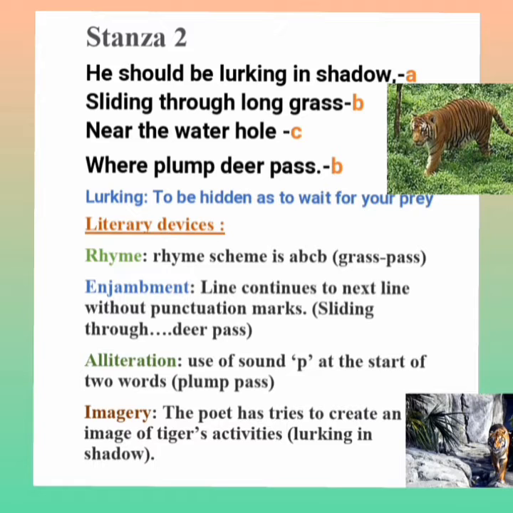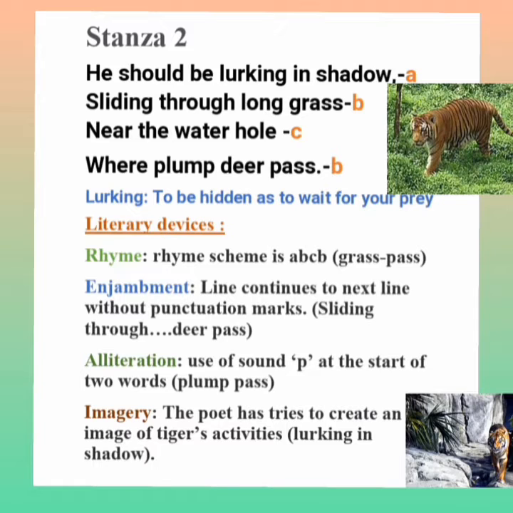Okay, so next is imagery. The poet here tries to create an image of the tiger's activities. So what is the activity mentioned here? Lurking in shadow. Lurking means lying hidden in order to attack. So he talks about the activity of a tiger. So it is imagery.